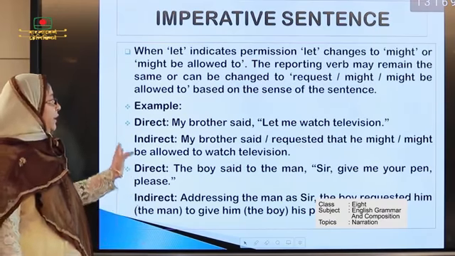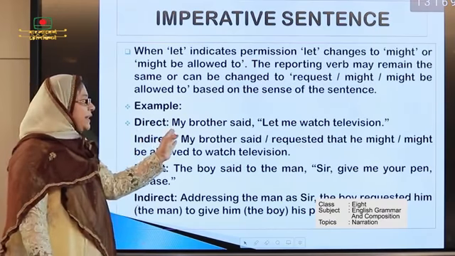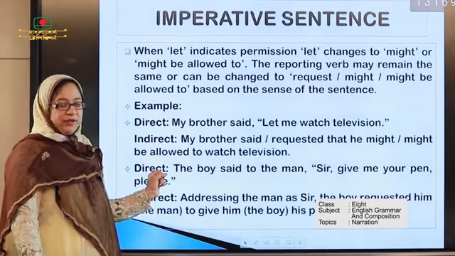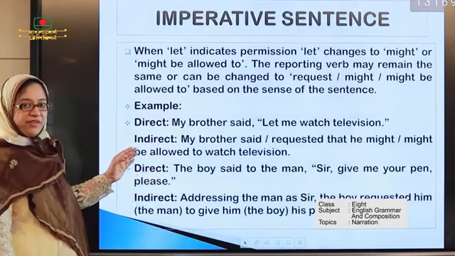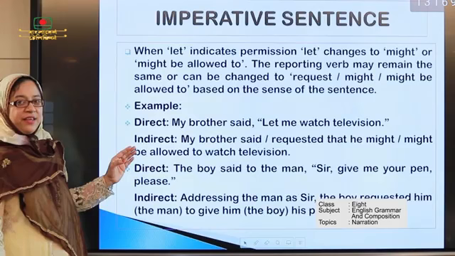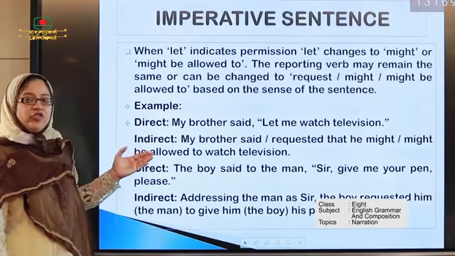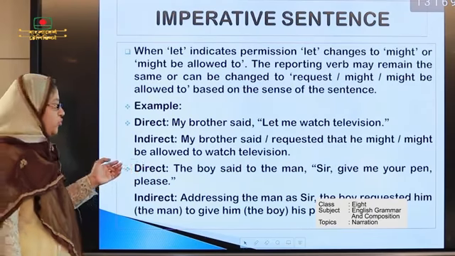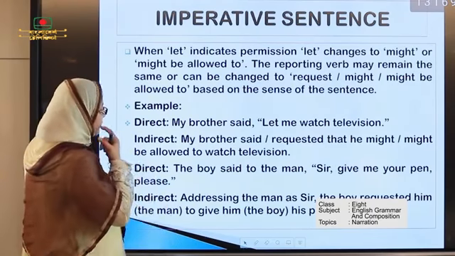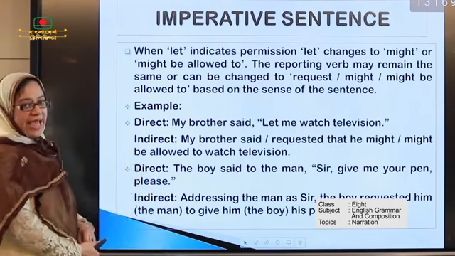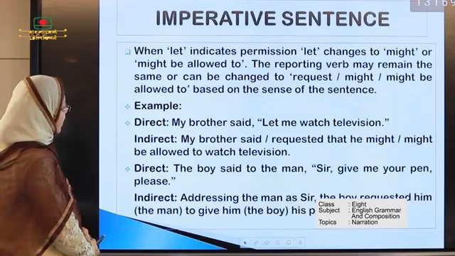Here my brother asked permission. When there is any permission, then we use "might" or "might be allowed to."